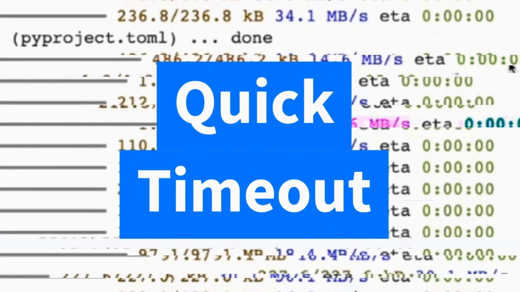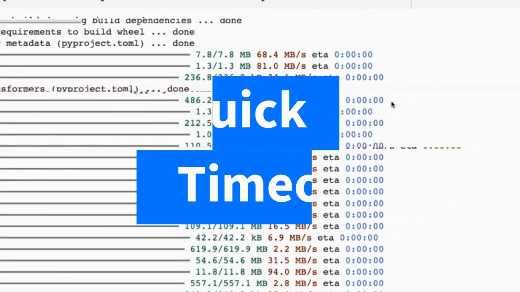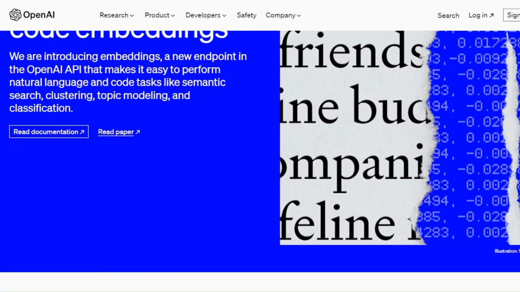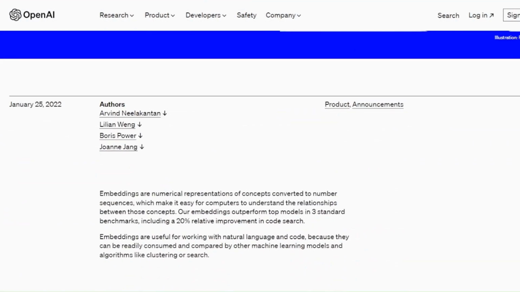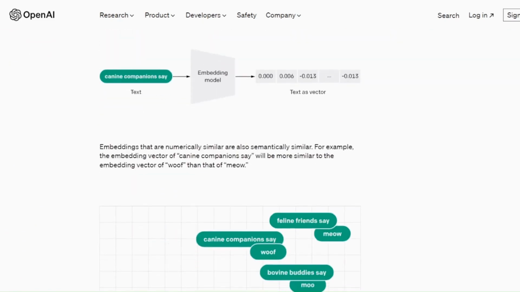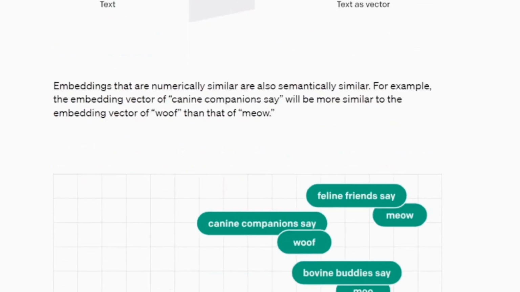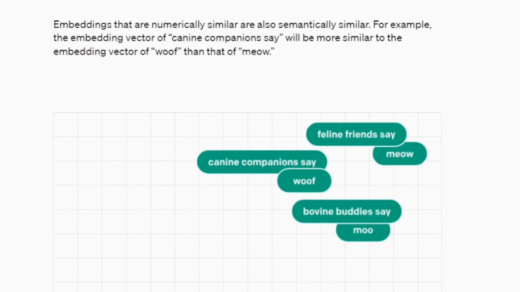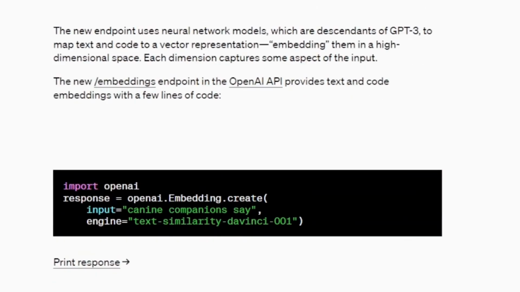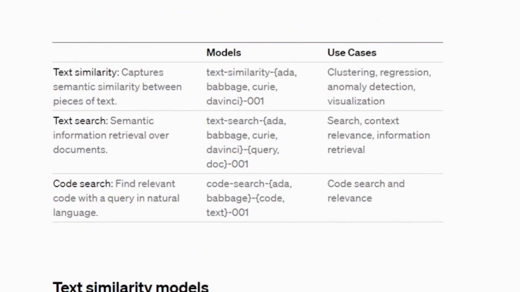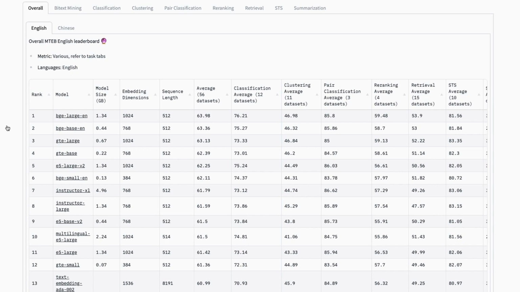So just quickly, I thought I'd do a timeout and tell people why I think you probably shouldn't be using OpenAI embeddings. There's a lot of confusion out there about embeddings and embedding models. You certainly don't need to use the same embedding model provider. So if you're using OpenAI GPT-4 or GPT-3.5, etc., that doesn't mean you have to use OpenAI embeddings. In the same vein, there are some projects out there that are taking some of the Llama models and trying to turn them into embedding models. That probably doesn't make sense for most projects.